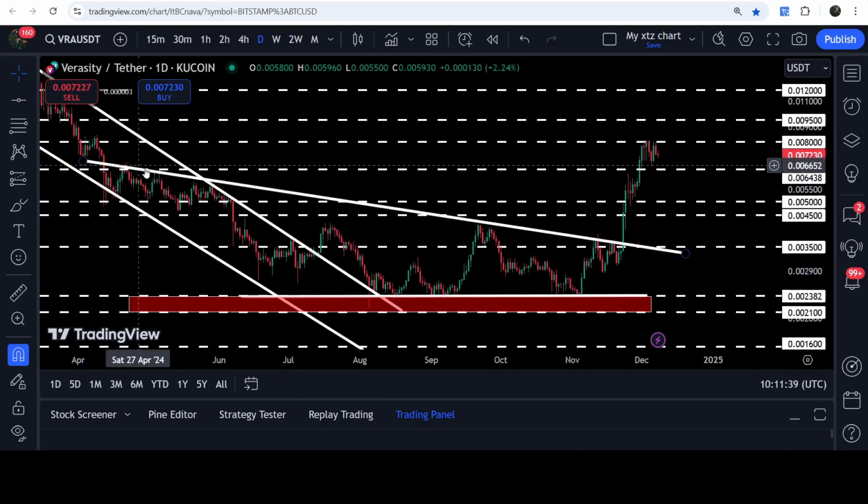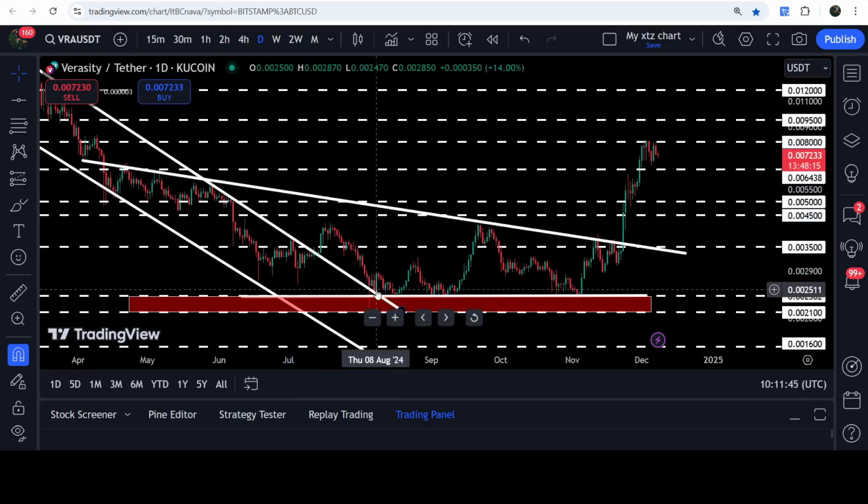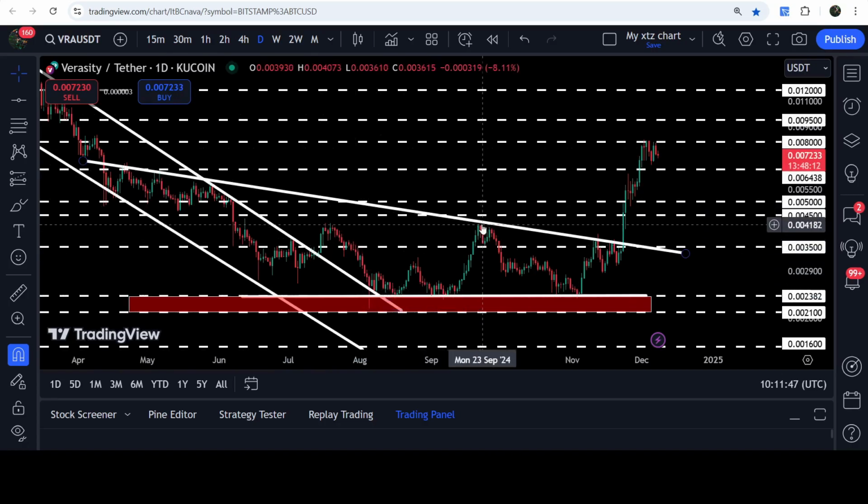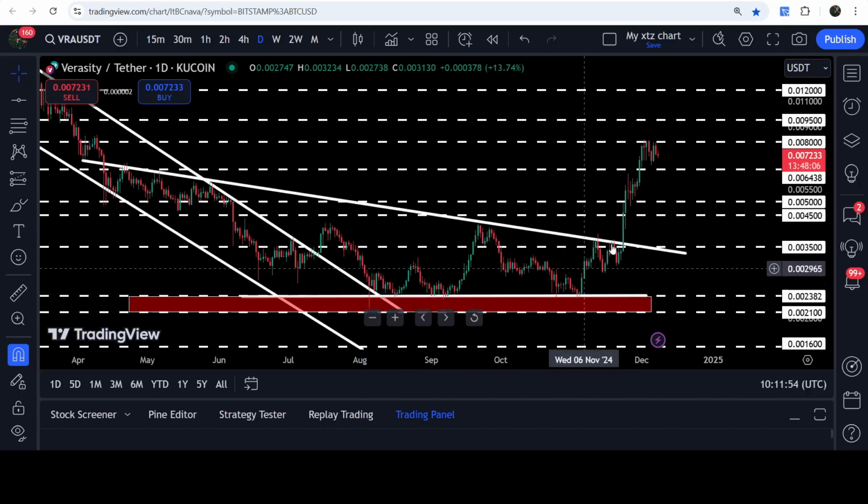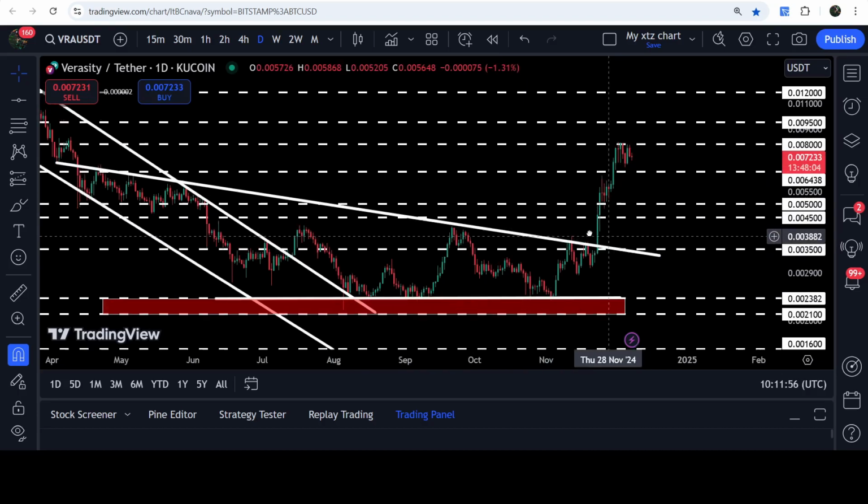We got stabilizations here when it was moving inside this previous down channel. And after the breakout from this channel, the price then tested the support of the triangle here, here, and here. Then we got a few more rejections here, a few more rejections here, and a few more touch points here at the support here, here, and here. And finally, the price then broke out the resistance of the triangle.